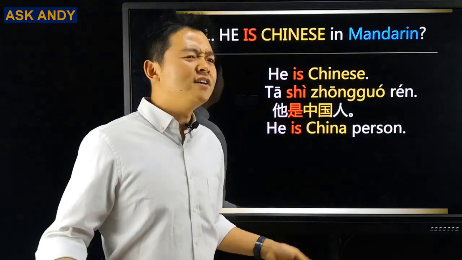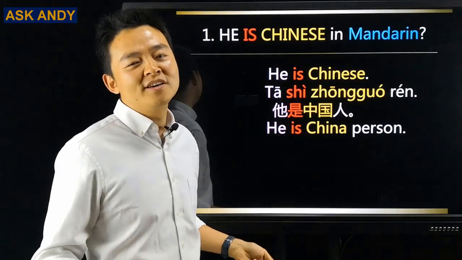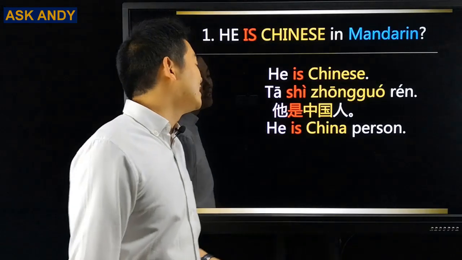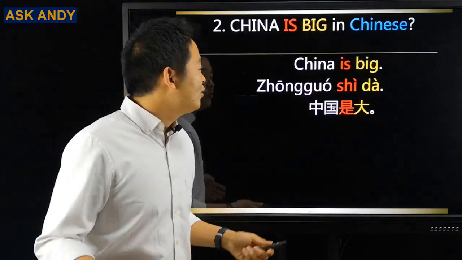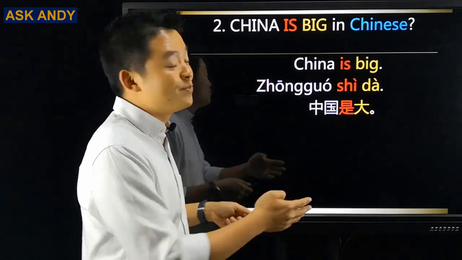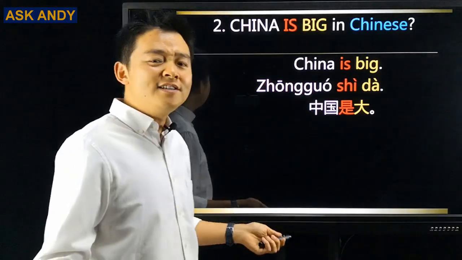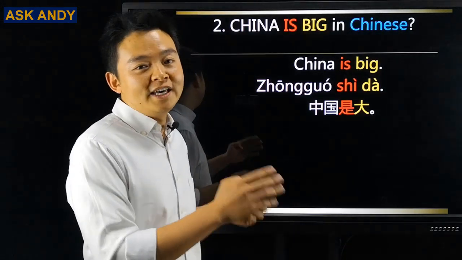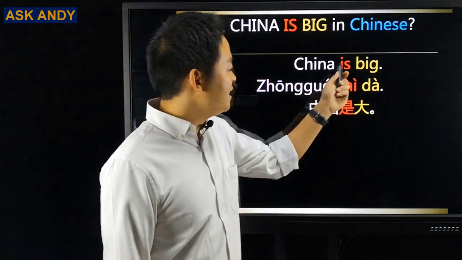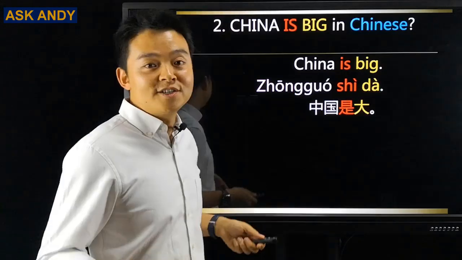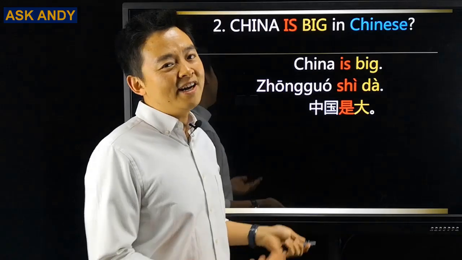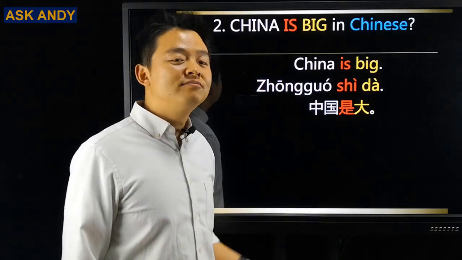So you're going to say, okay, it's so easy for us to say "to be". Just use "is". That's what it is in the dictionary. Is it true? Let's see another example. What about China is big in Chinese? How do we say it? You say it's easy. I had experience with he is Chinese, so I just do a literal translation: China, 中国, is 是, big, 大. So I make the sentence 中国是大. Is that right?